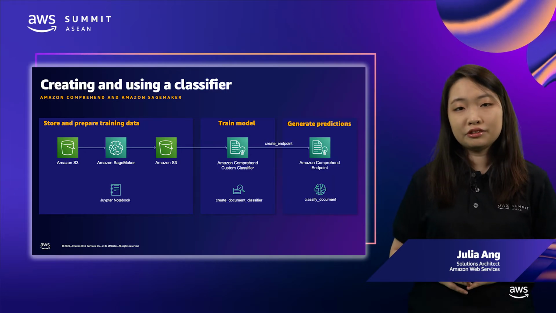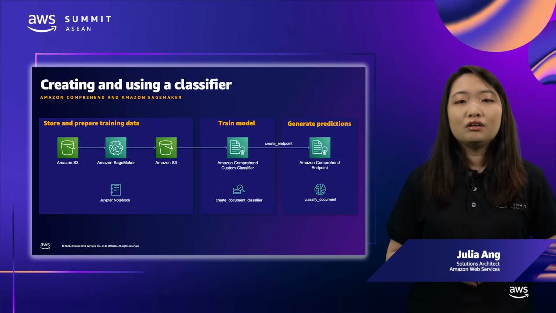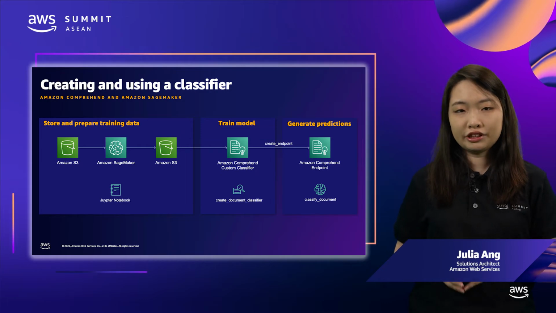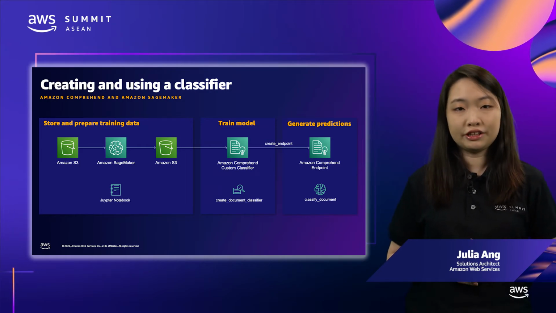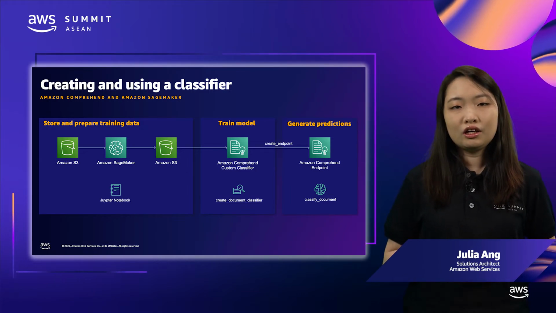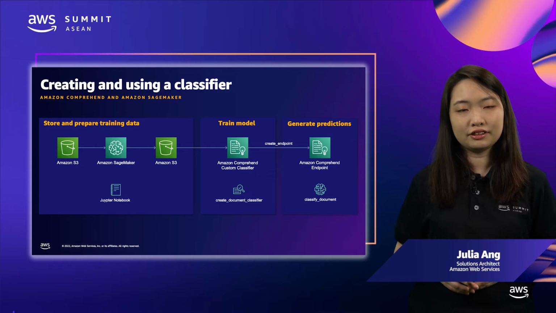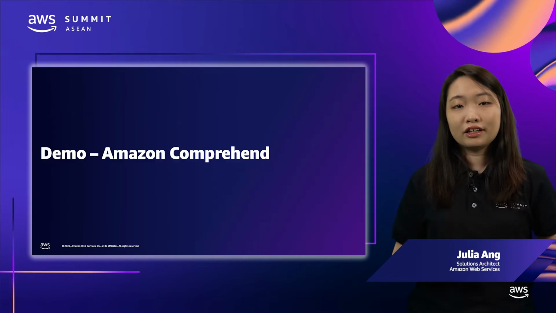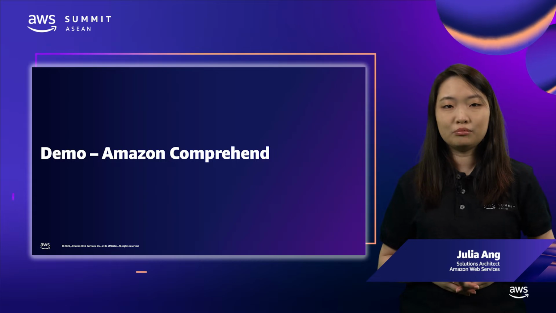Once the model has been trained, we have 2 methods to interact with it. We can either create a job to generate predictions by batches, or create an endpoint to serve real-time predictions. When an endpoint is created, it can be used to serve requests as part of your applications through API calls. Let us take a look at how this works. We'll be using SageMaker Studio IDE to coordinate the multiple steps.